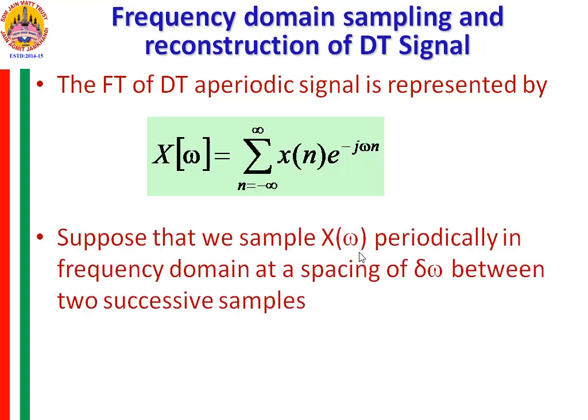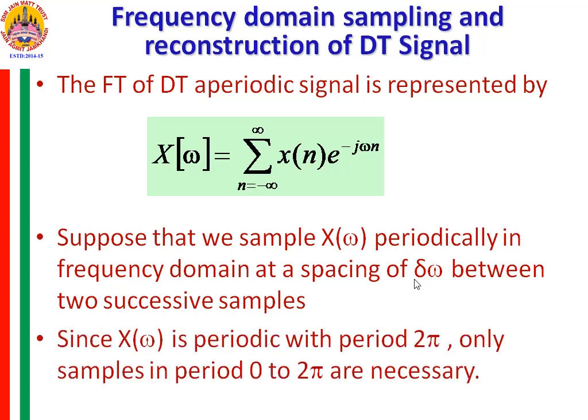Suppose that we sample X(omega) periodically in the frequency domain at a spacing of delta omega between two successive samples. What do we mean by sampling? Sampling is nothing but dividing a signal into a number of samples in one period. So consider that in one period, we divide X(omega) into a number of samples with a spacing of delta omega between two successive samples.